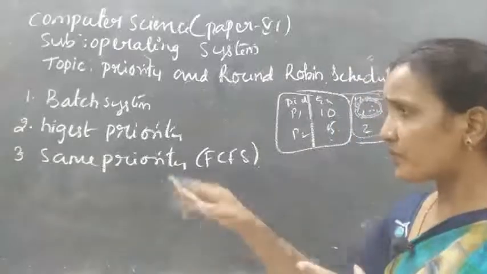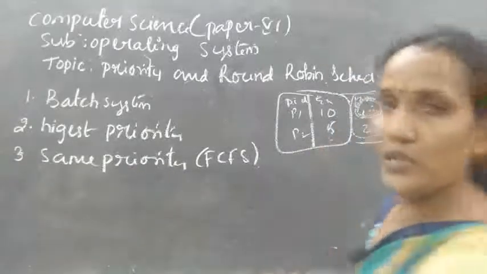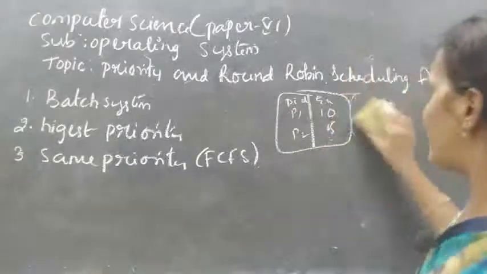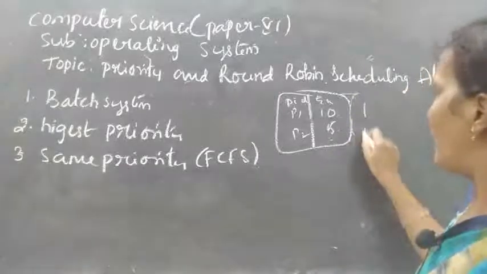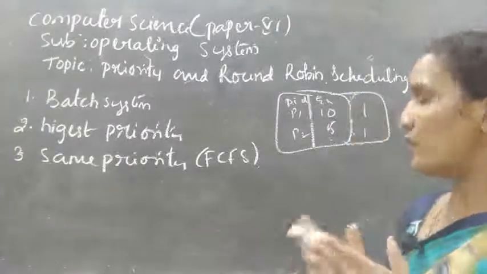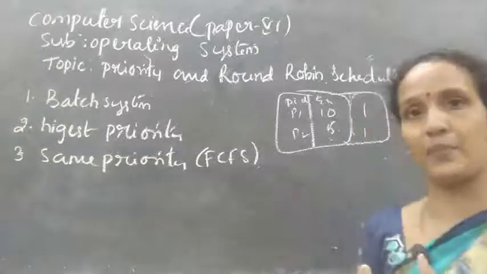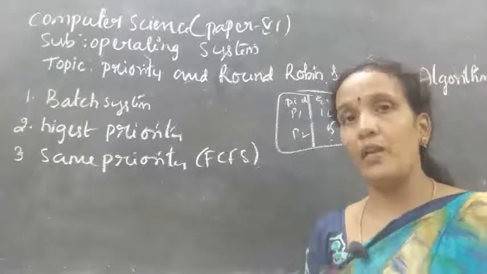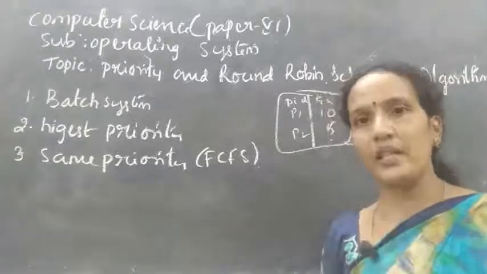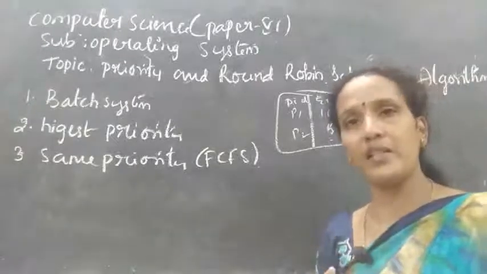Next example, these two processes have the same priority, 1 and 1. If any process has the highest priority, it will be executed first. But if two processes have the same priority, how will they be executed?